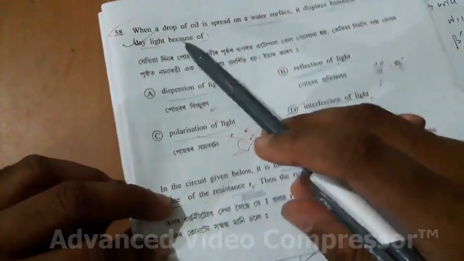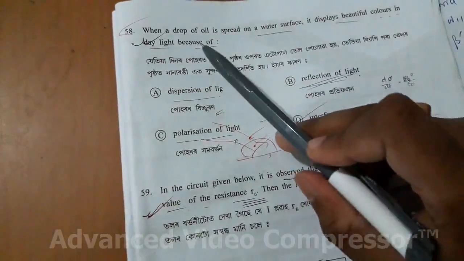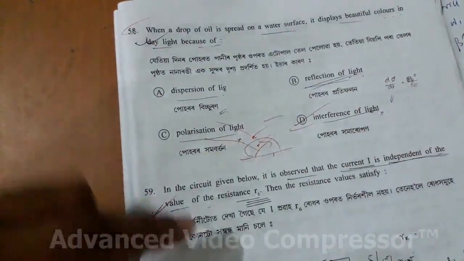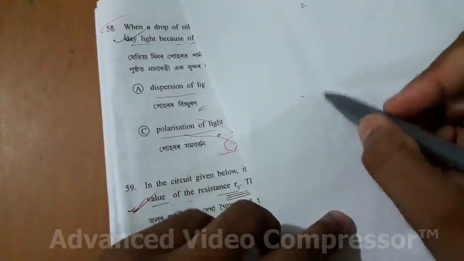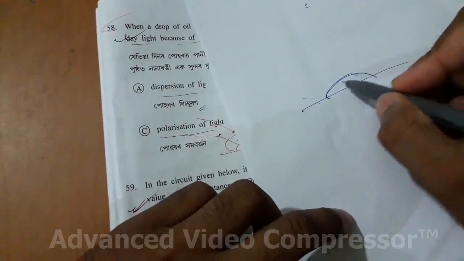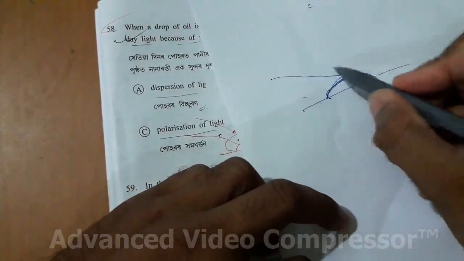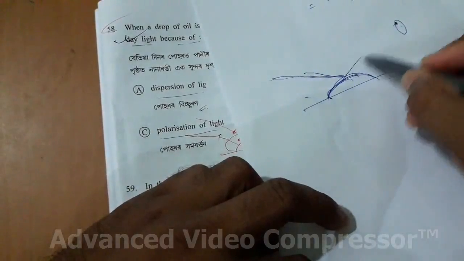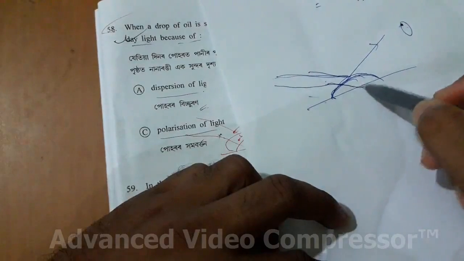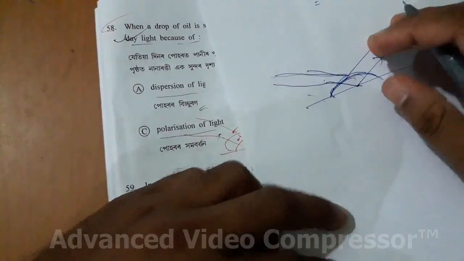So that was 57, now it is 58. When a drop of oil is sprayed on a water surface, it displays beautiful colors in daylight because of what? The oil drop forms a thin layer, and our eye is on this side. Reflection happens from both the top and bottom surfaces of the layer, so interference occurs and fringes are formed.